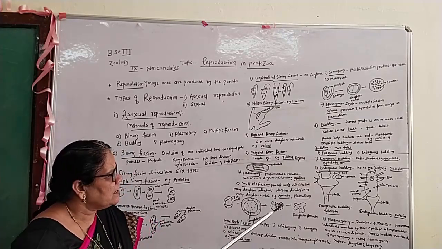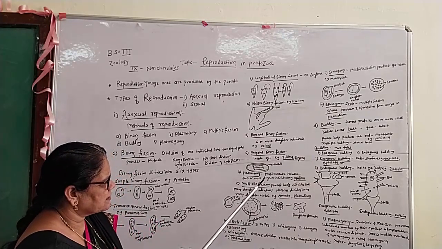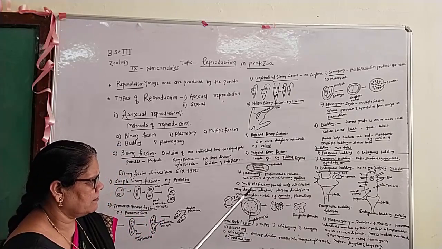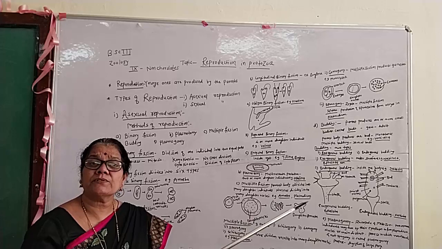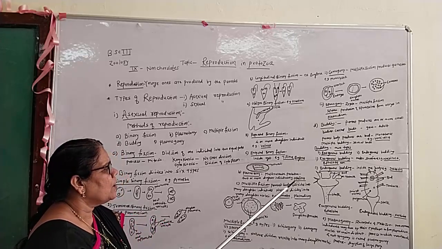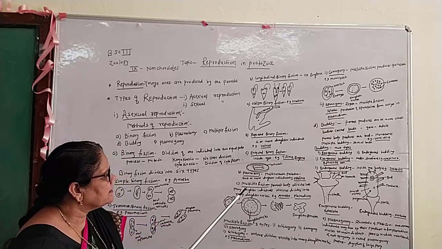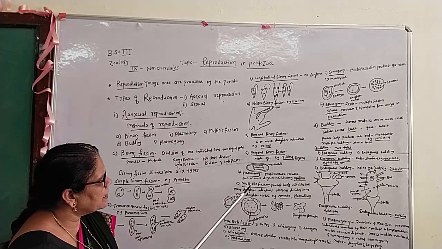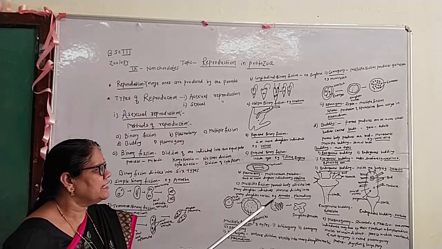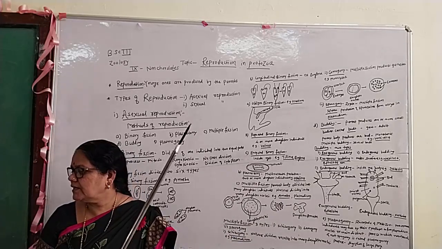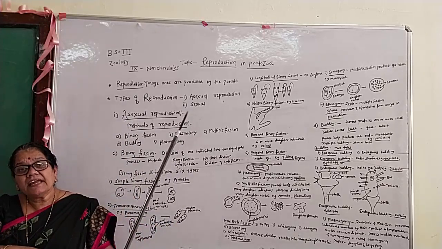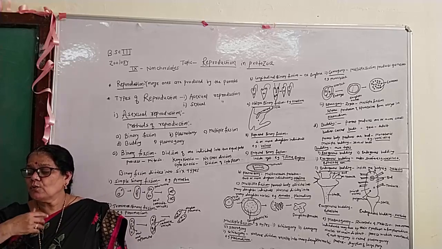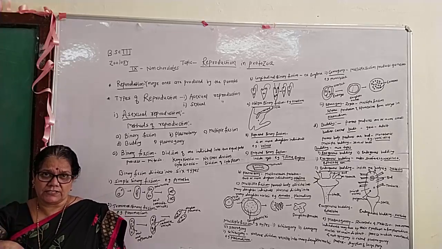In plasmotomy, the multinucleate protozoa form two or more daughter individuals. For example, Opalina. And the third type is multiple fission. In multiple fission, the parent is divided into many daughter individuals.